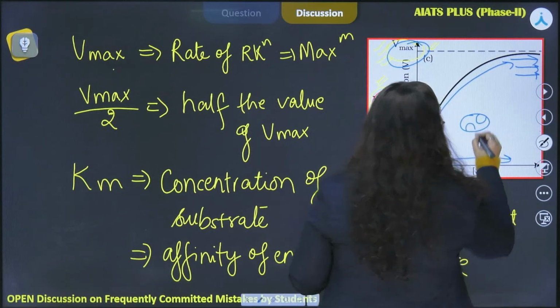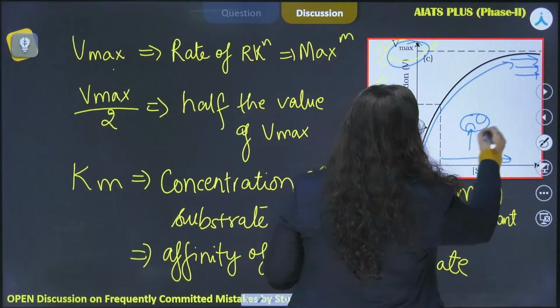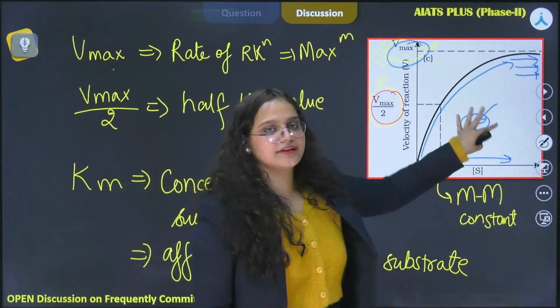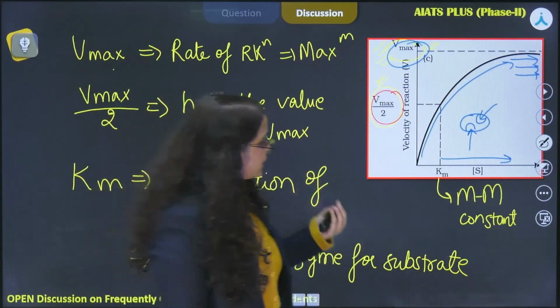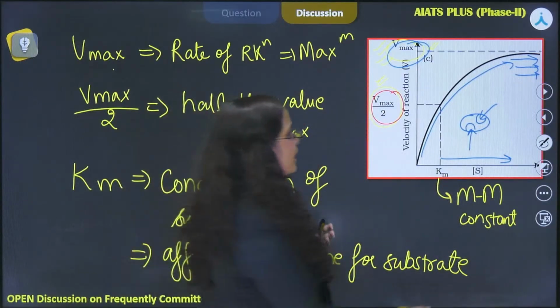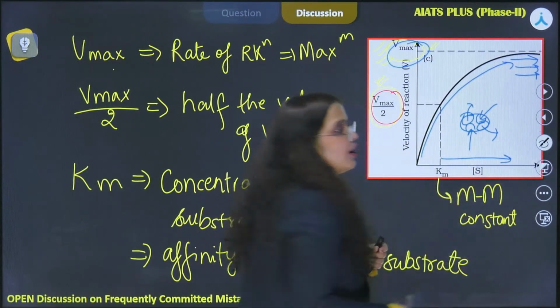All right. So what happens is the substrate is going to bind to these active sites. So there comes a point when all the active sites present in the enzyme get saturated, and then even if we keep adding more substrate, there is no point, because all the active sites here are already occupied.